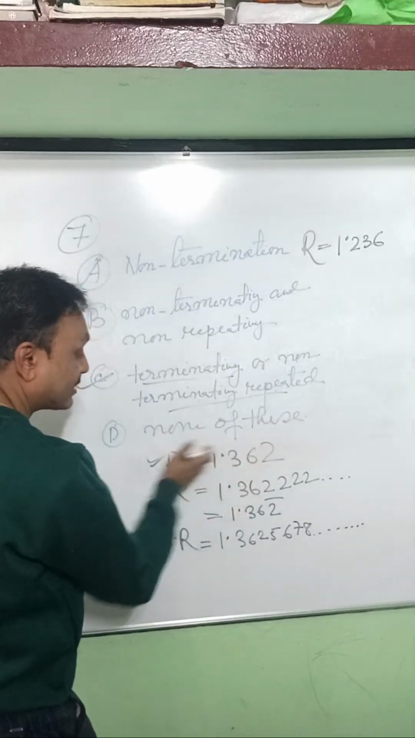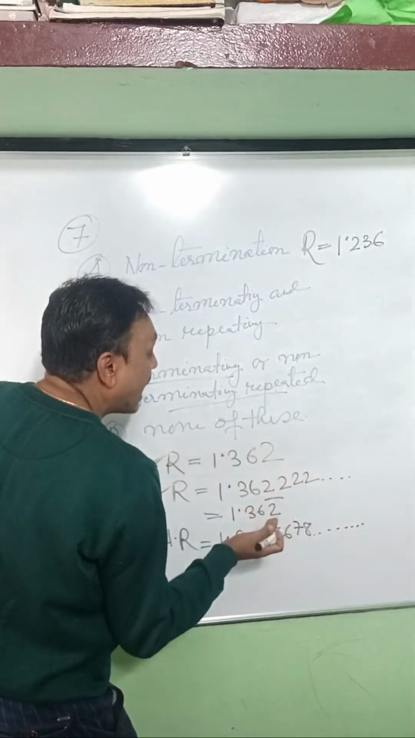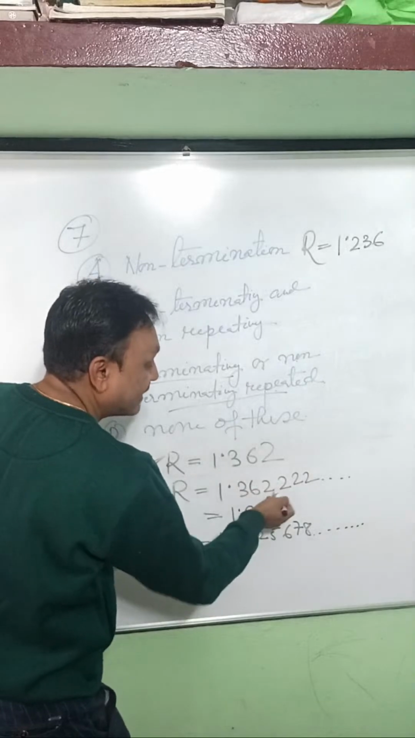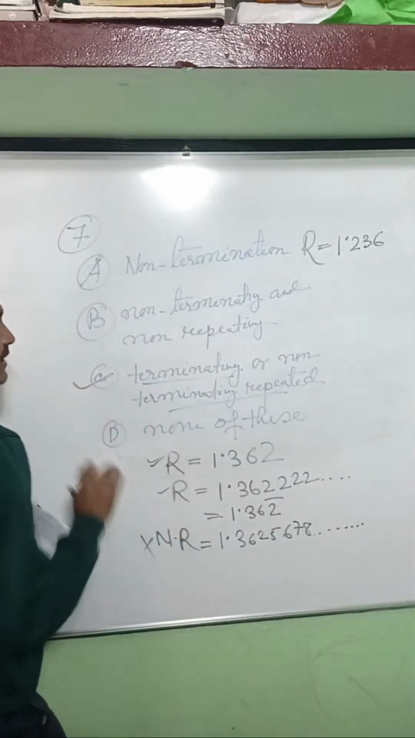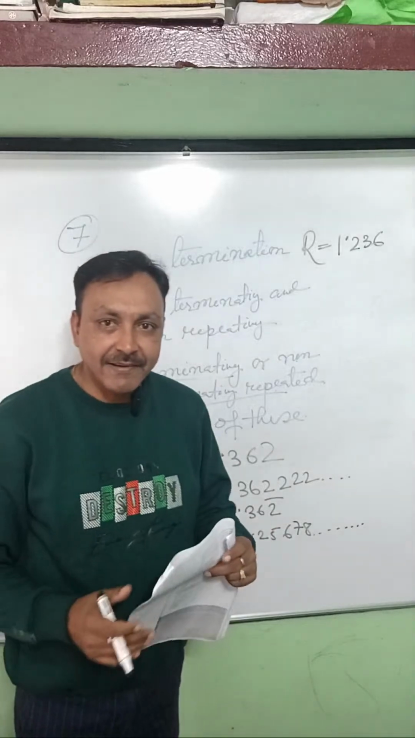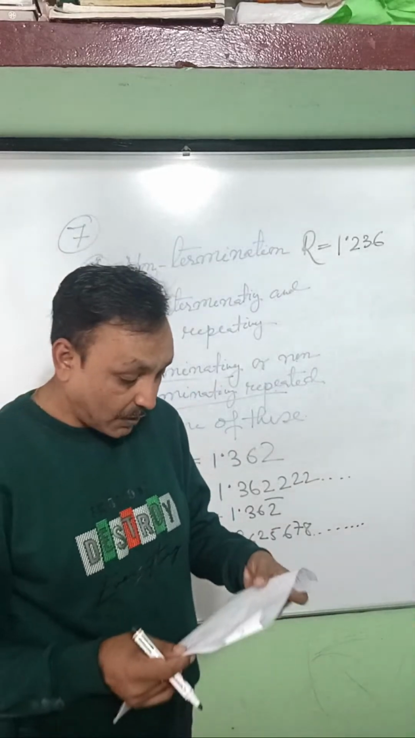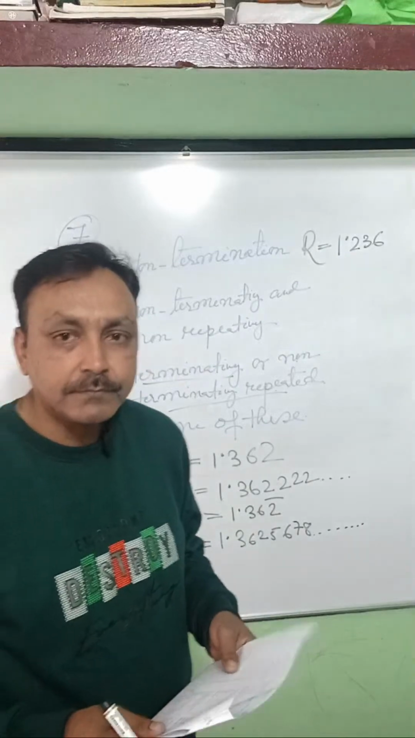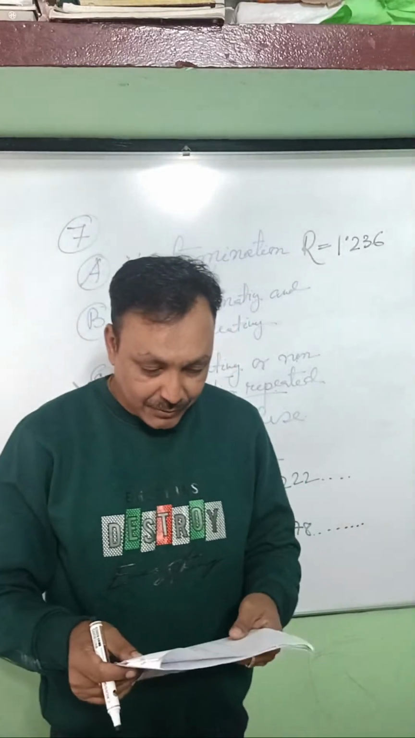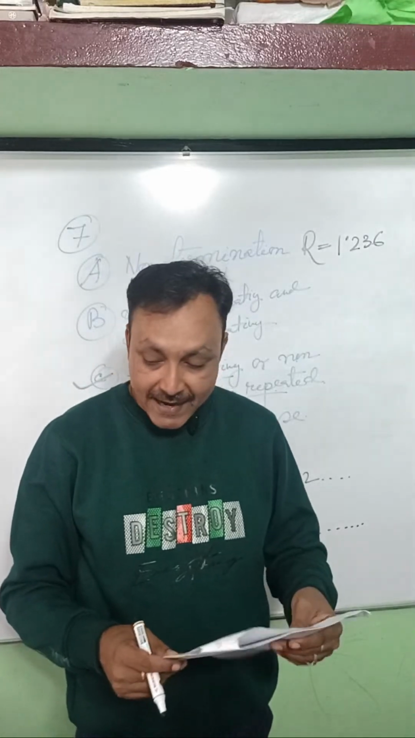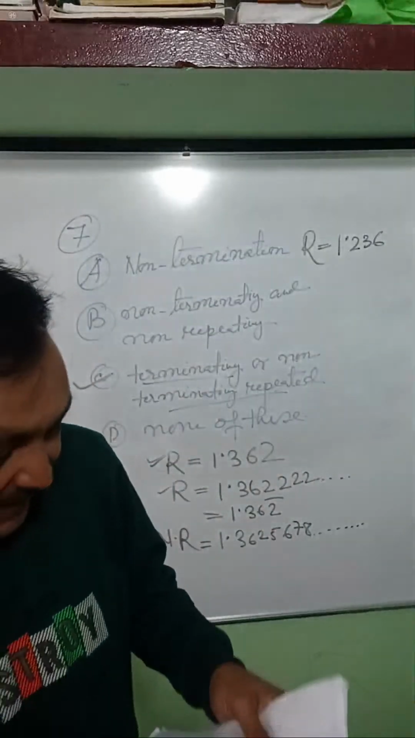This is terminating, that's why it is called a rational number. This is non-terminating but repeating. 2 is repeating, that's why it is a rational number. So the answer is C. Is it clear, students? All right, okay. I hope it's clear so far. Good. So now I proceed to question number 8.